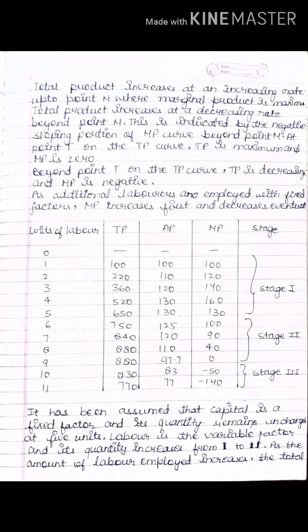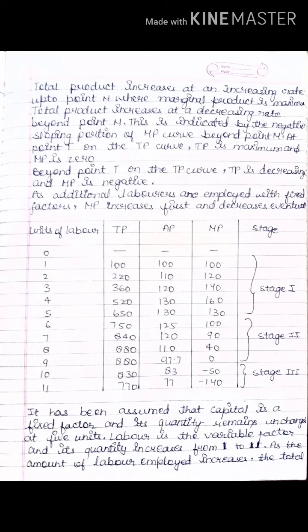Fine. Now AP, that is average product. When it is 1 unit, do you know what the formula for AP is? AP, average product, what is the formula? TP upon unit of labor, that is total product upon unit of labor, that is 100 upon 1. It will be 1 only. Same will be the state of marginal product.